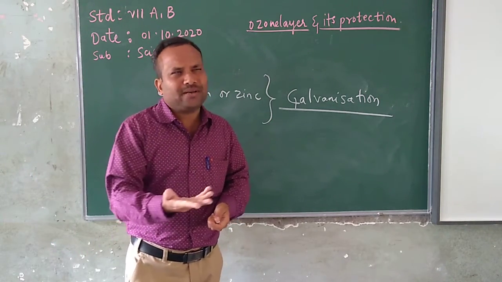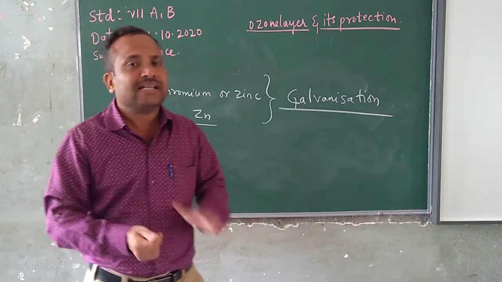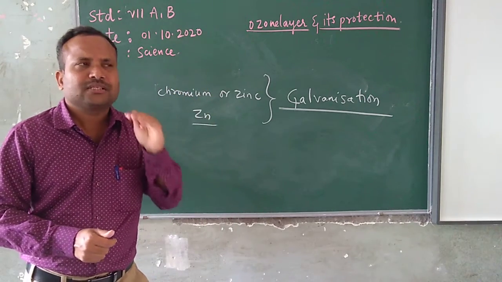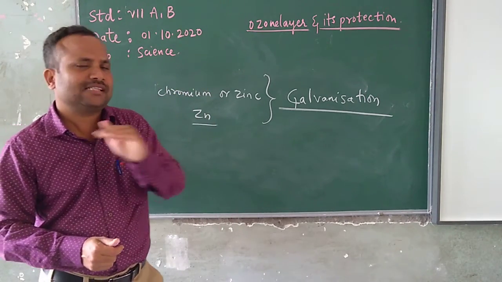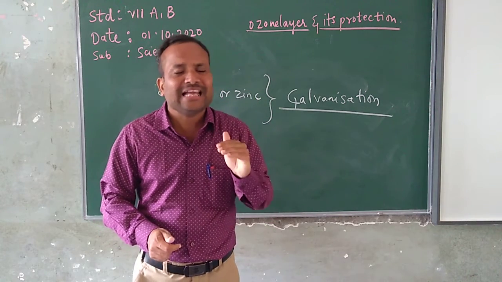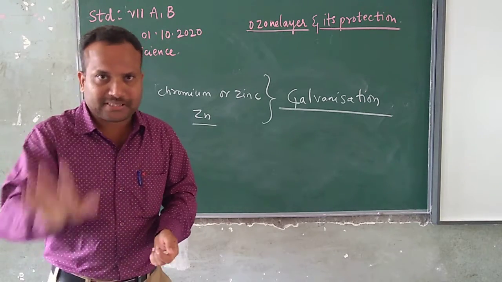So to prevent this rusting, usually galvanization is done nowadays. A thin coating of zinc on the iron is called by the name galvanization. Okay, galvanization completes that.